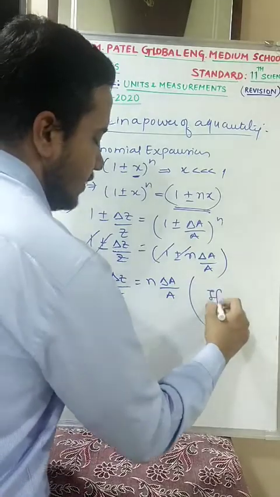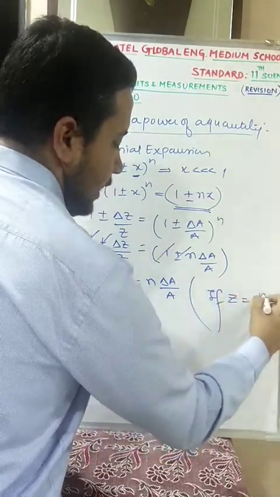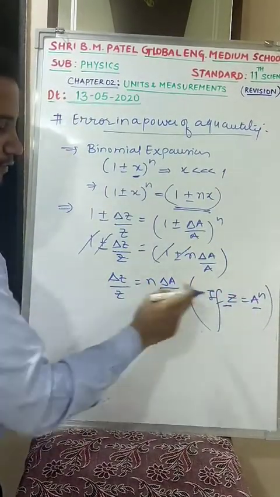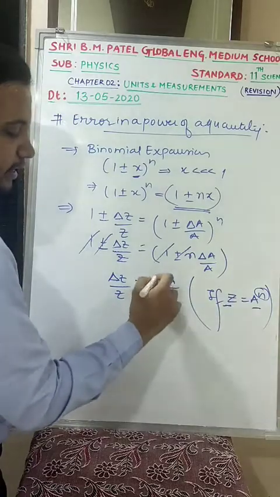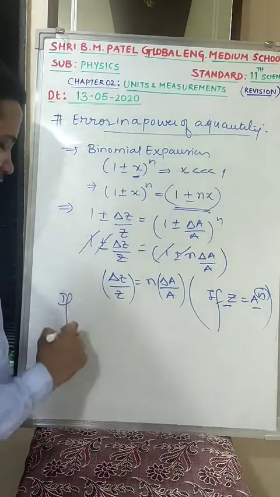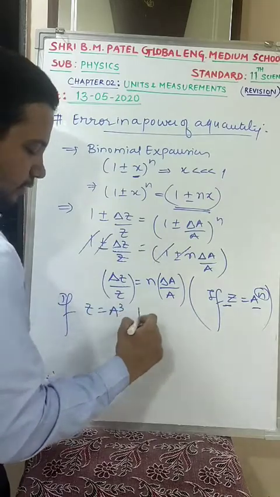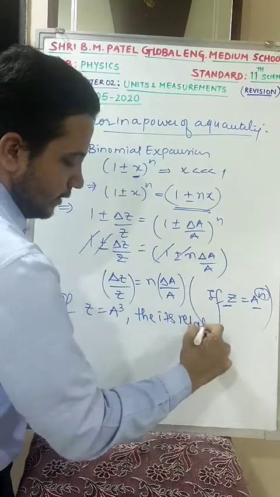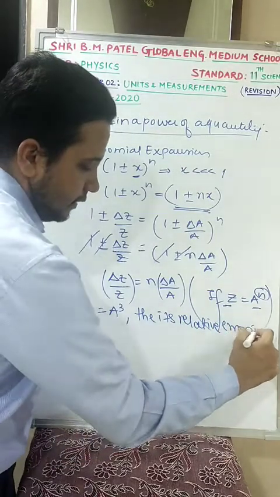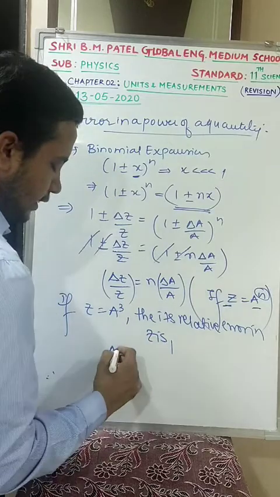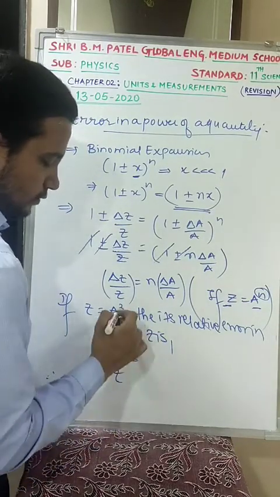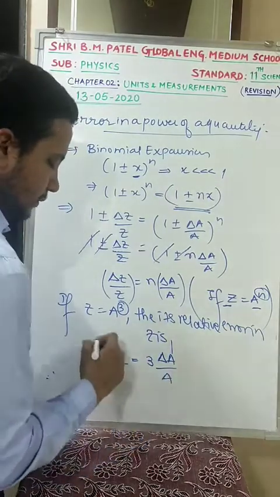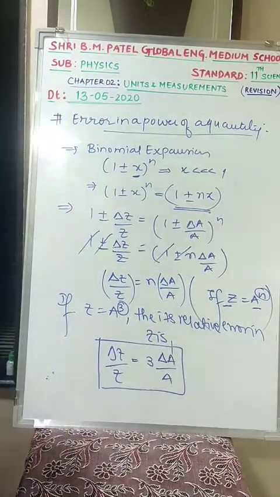I was having the question that if z is equal to a raised to n, what you have seen is, if a quantity is having some power, then the fractional error of that quantity will have n times that fractional error. Clear? So if the question is z is equal to a cube, then the relative error in z is what? Relative error delta z by z is equal to n coming outside, that is 3, so it will be delta a by a. So my answer is delta z by z equal to 3 delta a by a.